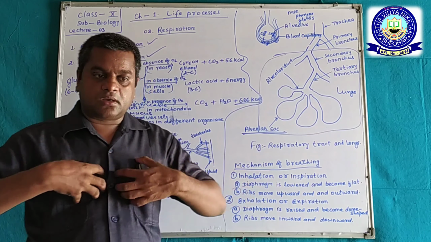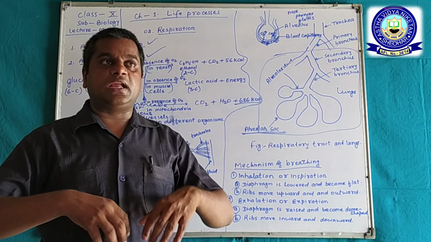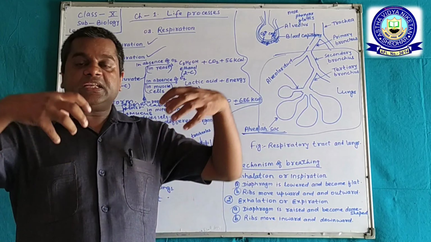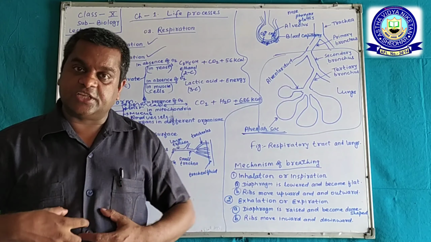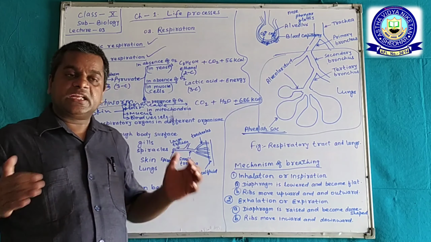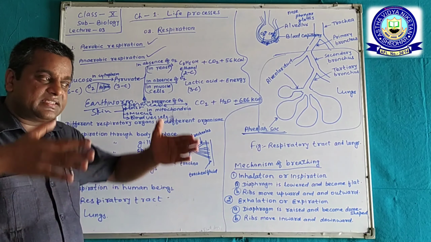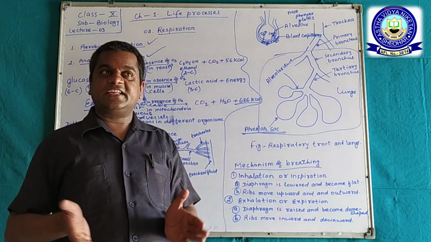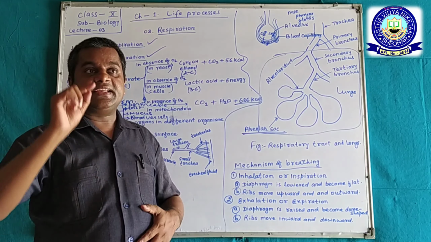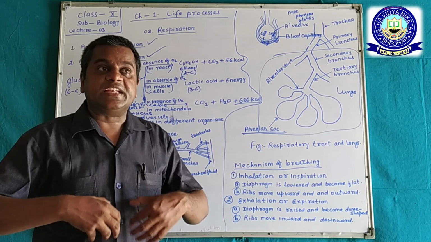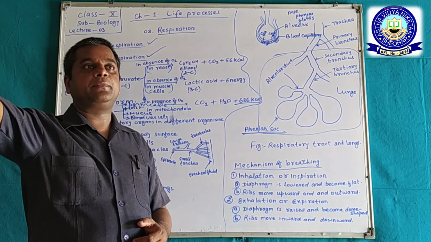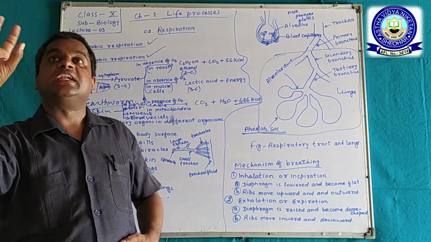When the ribs come inward and the diaphragm is raised, it increases the pressure on the lungs. This gives pressure to the lungs, and the pressure inside the lungs increases.